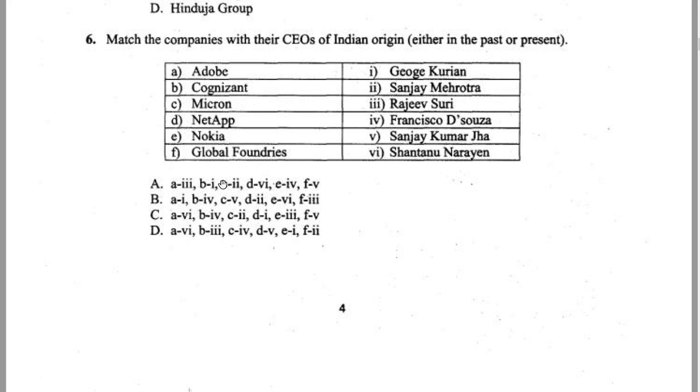B goes with 4, wherein B is 4 in here, B is 4 in here. So B and C are the only options. Now let's say A going with number 6. Yeah, so C is your answer. That was an easy one, right?